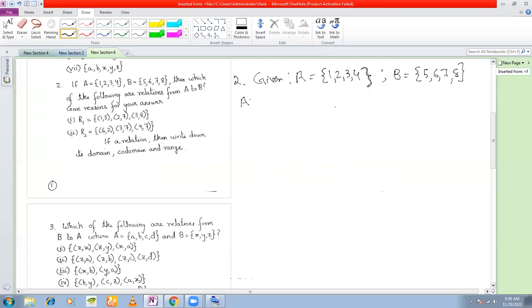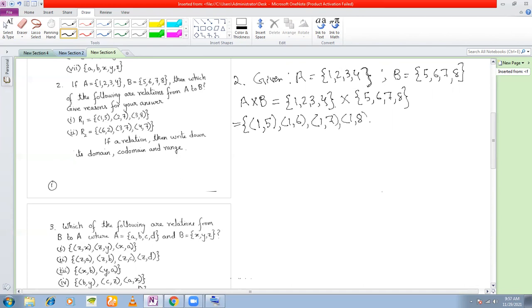Okay, first of all, write down the Cartesian product. A into B or A cross B is the Cartesian product of these two sets, which is a set of ordered pairs. Because A cross B is there, A is first in the product, so we will write the elements of A first. So 1, 5, 1, 6, 1, 7, 1, 8.